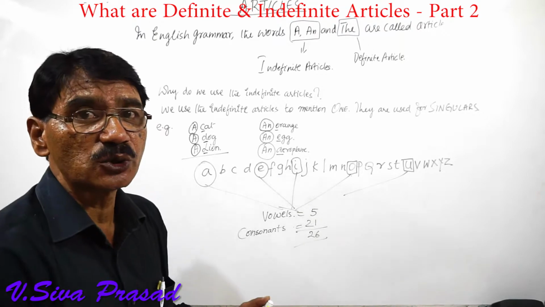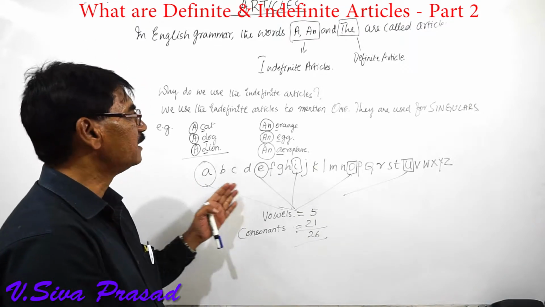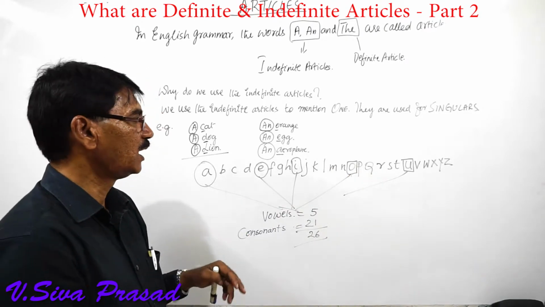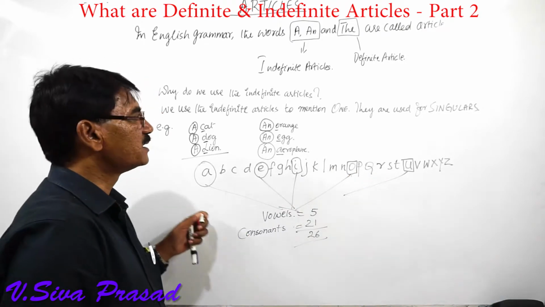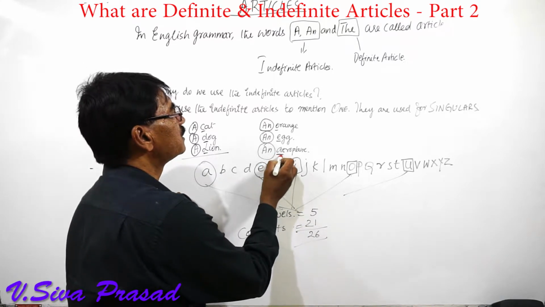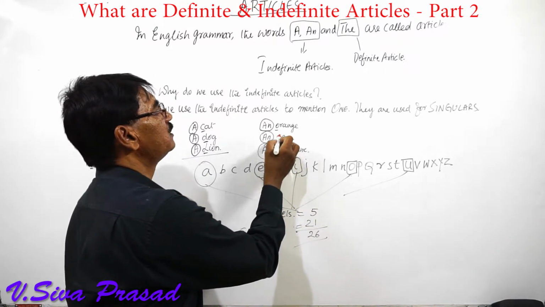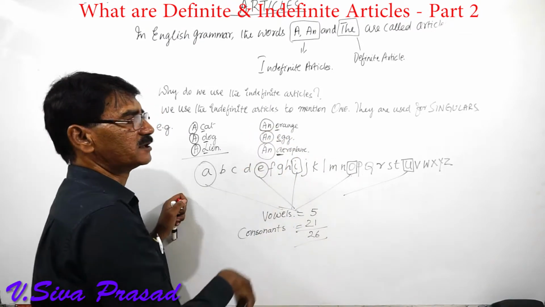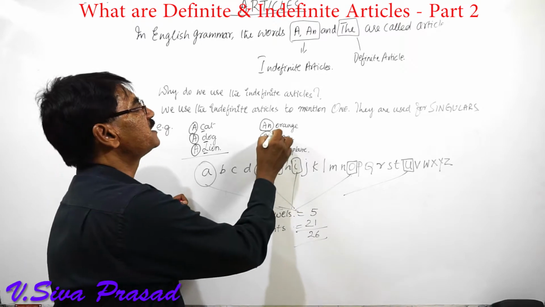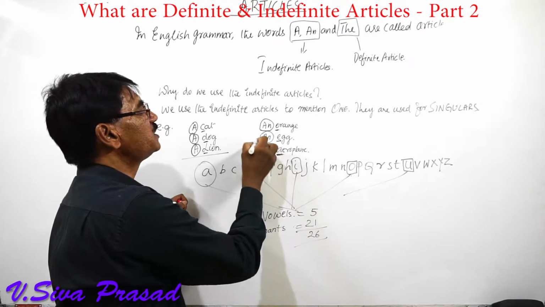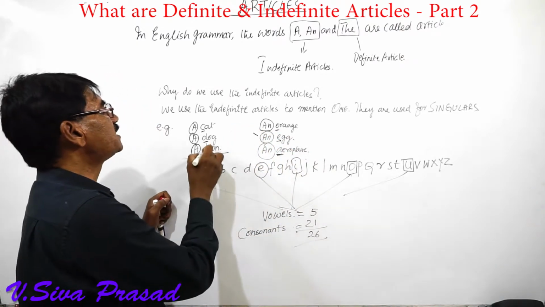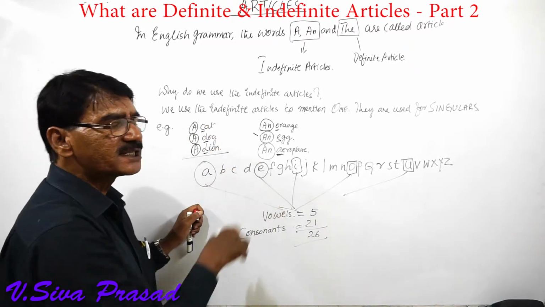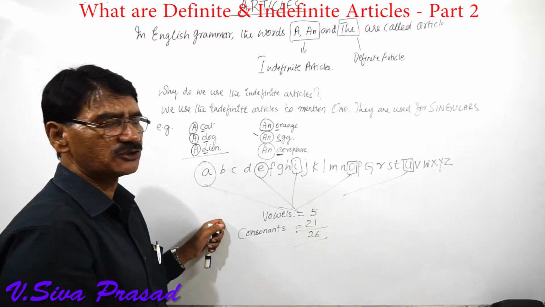What are those vowels? A, E, I, O, U. If any word starts with a vowel, then we have to put an before that. If a word is starting with a vowel, we use an. If a word is starting with a consonant, we use a. There are some exceptional cases I will tell you later on.